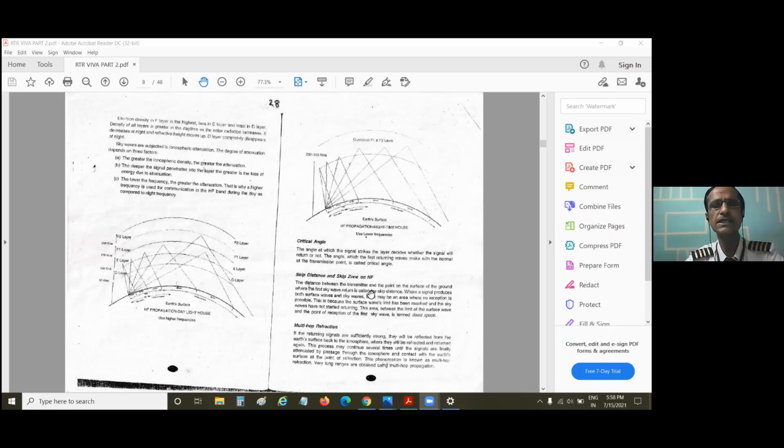Very simple. The distance between the transmitter and the point on the surface of the ground wave where the first sky wave returns is called the skip distance. Now see, when you are making the transmission, two types of waves are produced depending upon the power of transmission: ground waves and sky waves. Suppose ground waves are also produced in your transmission. So definitely there must be one point up to which your last ground wave has traveled. After that, the ground wave will not travel because it has lost the strength. Now it is too weak to travel.